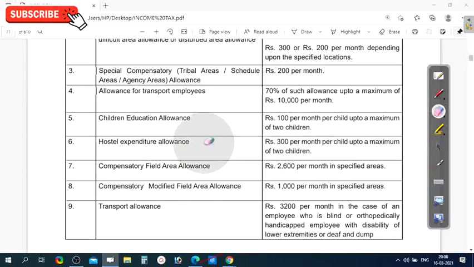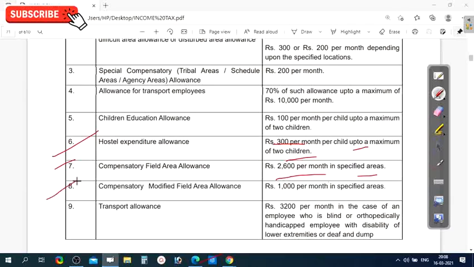2 into 12, that is 2,400. And next, hostel expenditure allowance, that is 300 per month per child up to a maximum of 2 children. And compensatory field area allowance, that is 2,600 per month for specified areas.